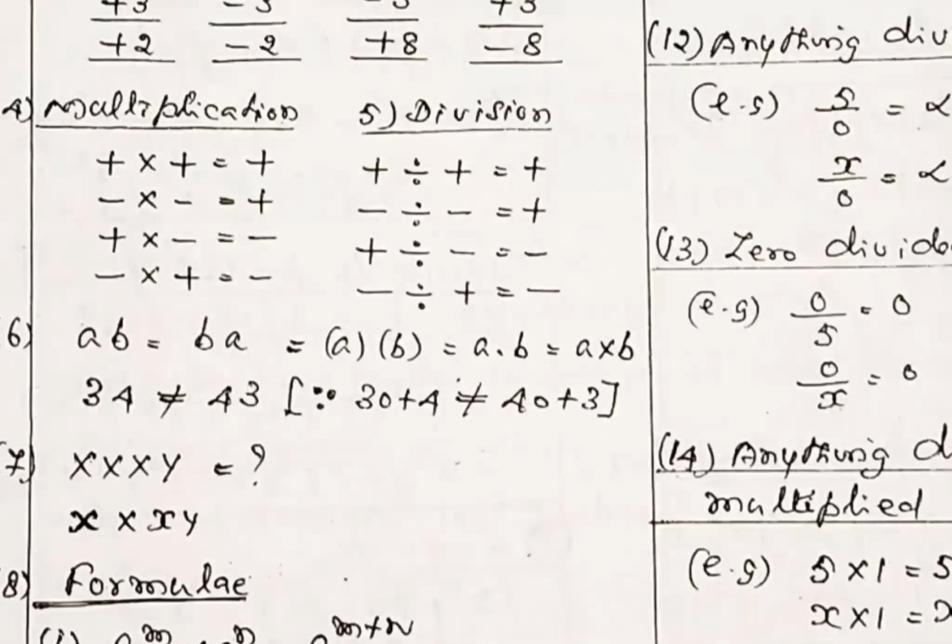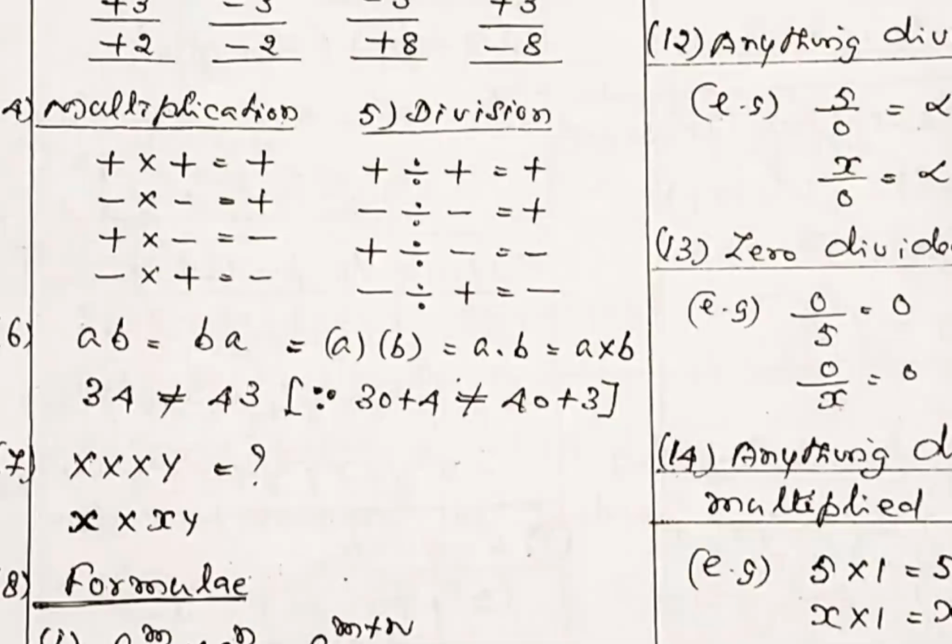Go to note 6. AB is equal to BA. AB can also be written as BA, where the actual meaning is A multiplied by B, or A into B, or A cross B. All are equal. Here A and B are multiplied, so interchanging is possible. But 34 is not equal to 43.